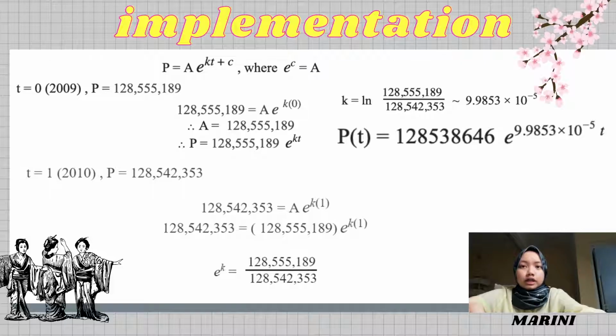By using the particular solution, the population in Japan in the year 2009 and 2010 can be calculated by carrying out a simple calculation. Based on the actual data and the estimation for past and future years, the population can be estimated using the particular solutions presented in the next slide. Other than that, we can also use the app named Padlet to plot the graph of a particular solution with the equation Pt equals 128,555,189 times e to the power of 9.9853 times 10 to the power of negative 5t.